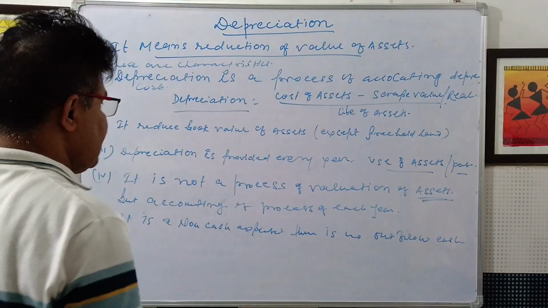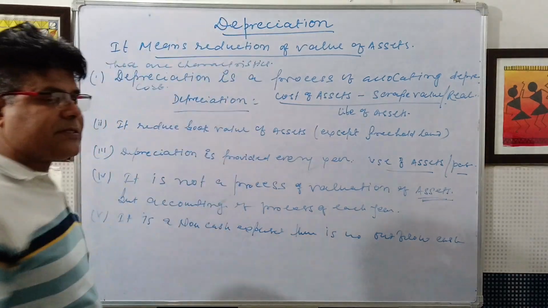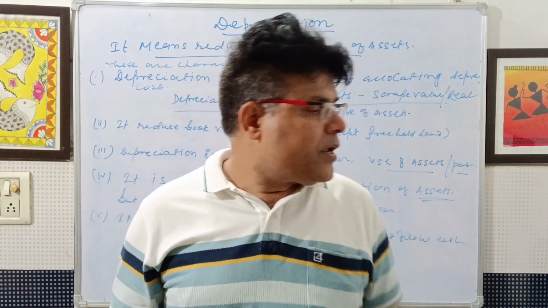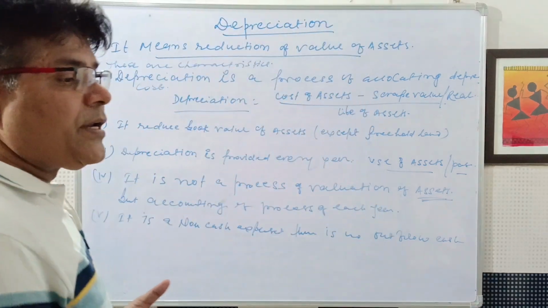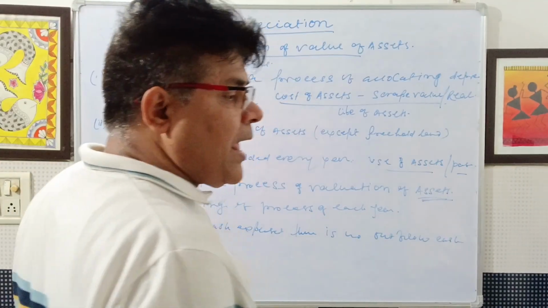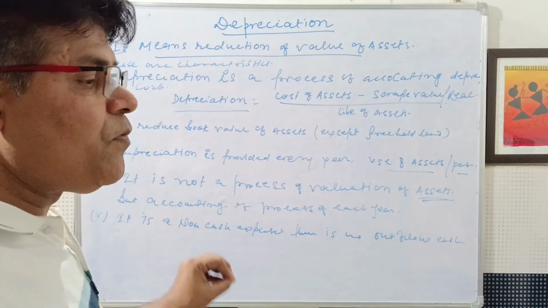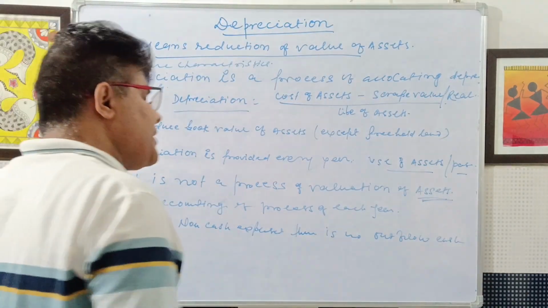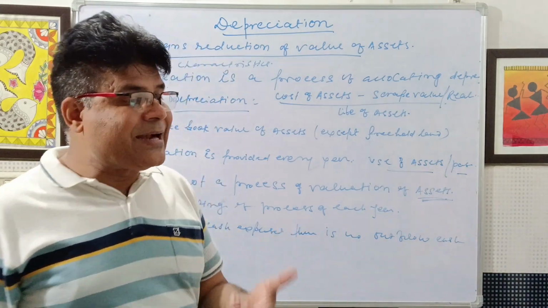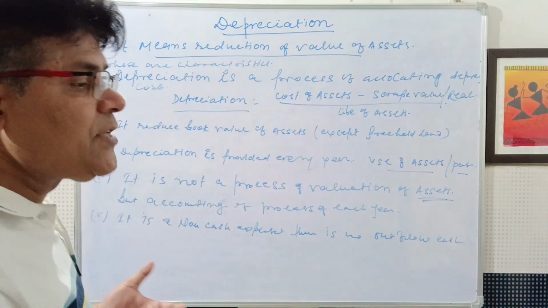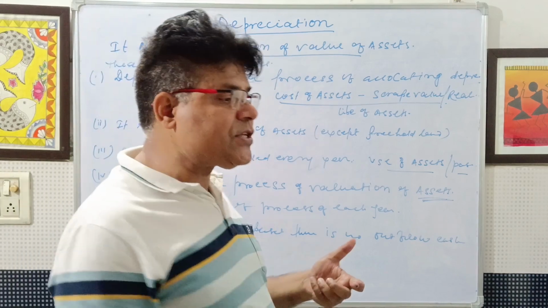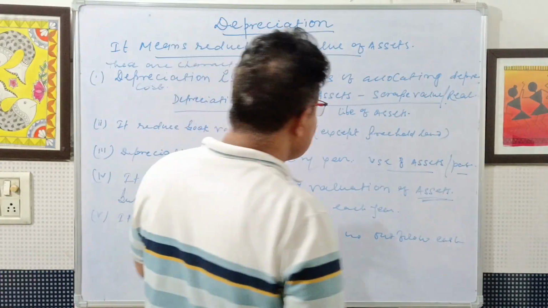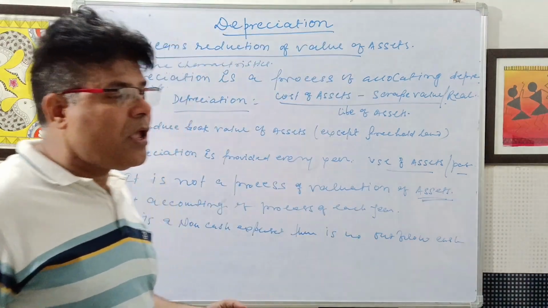Depreciation is an indirect expense, so it is transferred to the debit of profit and loss account. The term depreciation is used for tangible fixed assets such as building, plant and machinery, etc. For intangible assets, the term used is amortization.